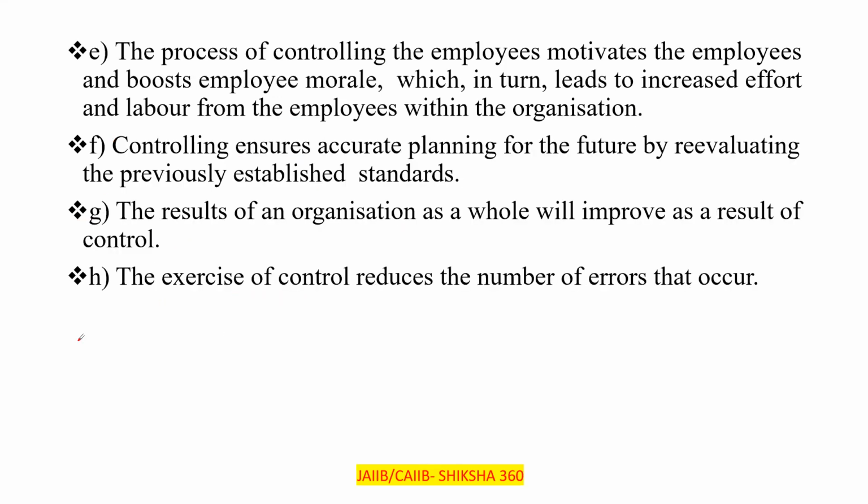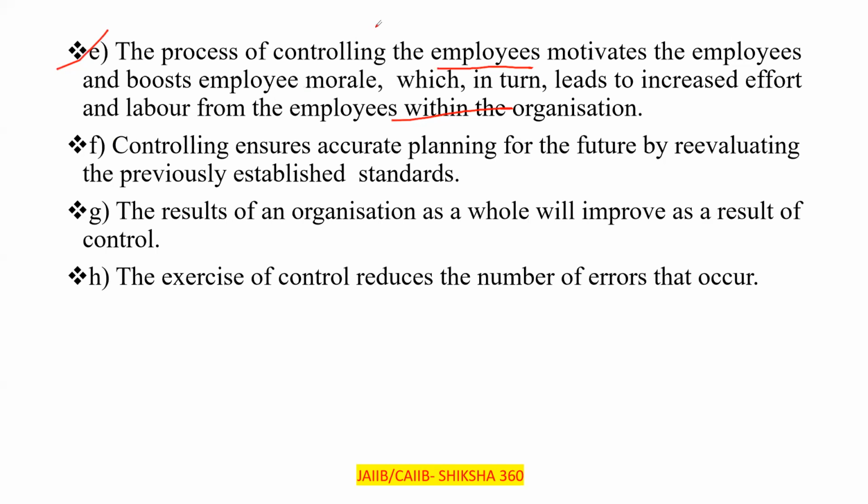Next point, fifth point: the process of controlling the employees motivates the employees and boosts employee morale, which in turn leads to increased effort and labor from the employees within an organization. Clear? So the process of controlling the employees basically motivates the employees. What it does is motivate the employees and boost employee morale.